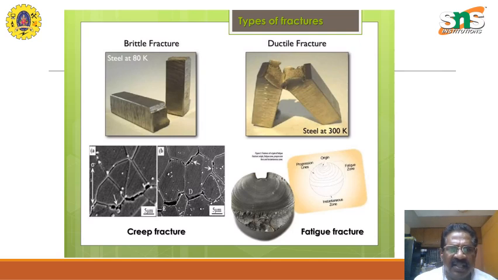This shows the various pictures of the fractures. Brittle failure will have an abrupt failure here, and this is a ductile failure where there is a kind of elongation when it fails. Then you have the creep failure here over a period of time, and then the fatigue failure that happens over the surface of the body.